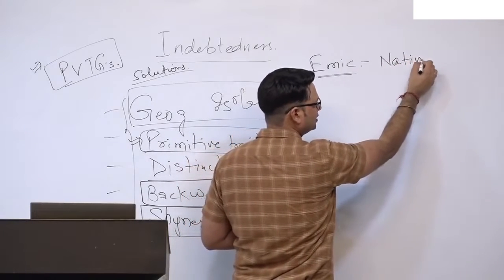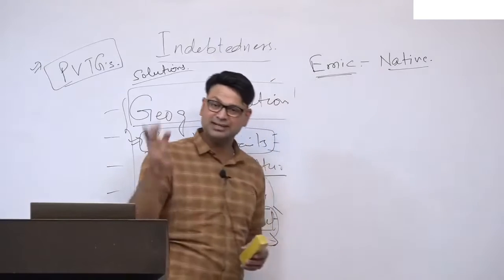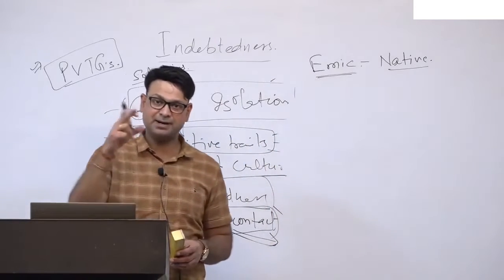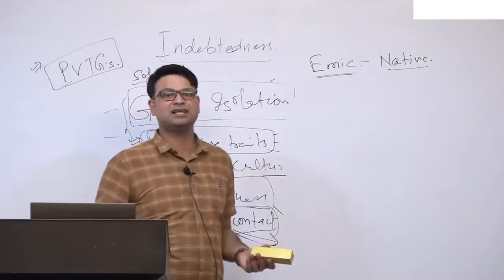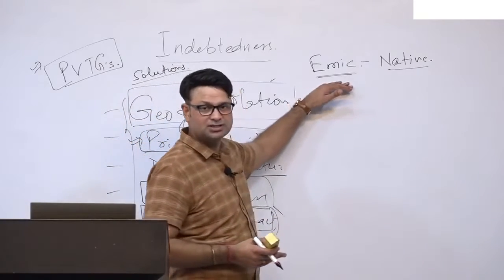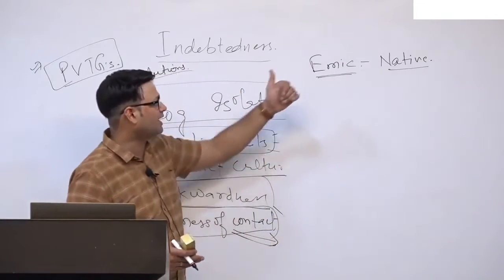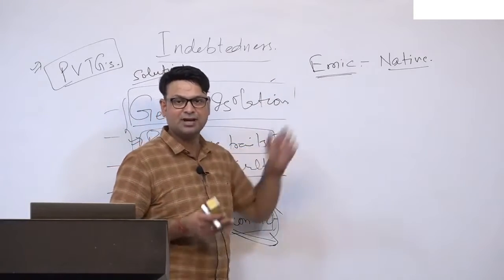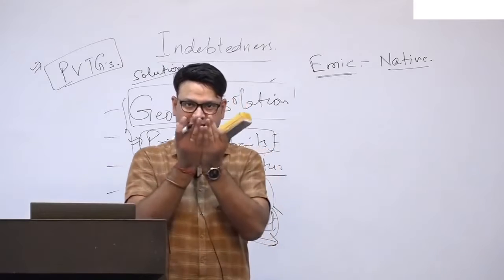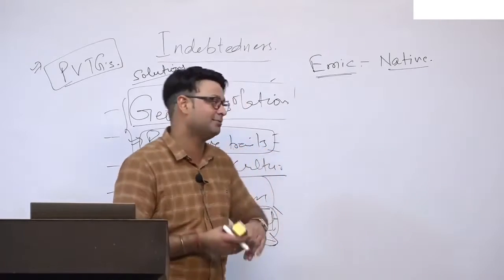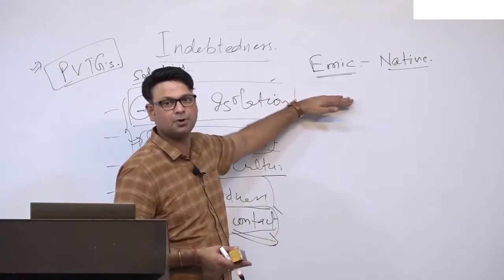Native means the inhabitants, how they think, how they perceive their worldview, how they express themselves. If we have to understand their problem, then we have to sit at their place. We have to put ourselves in their shoes. We have to empathize with them to understand their own problems.